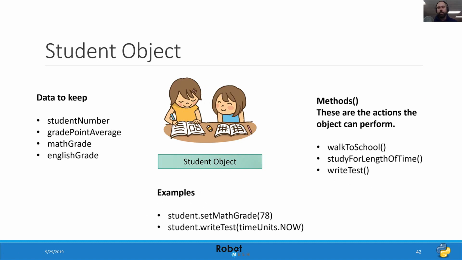So a student is a noun, right? It's a person, place, or thing. And then there's different actions that the student can take, such as walking to school, studying for a length of time, writing a test. So in these examples here, we have student.setMathGrade, which is our action, and then we're passing it a value, which is 78. Inside of this, there might be variables that we want to hold onto this value. So for example, we might have a math grade, we might have a student number, a grade point average. Here in the second example, we see student.writeTest, and then we're telling the method how long that test should be in terms of the number of time units.